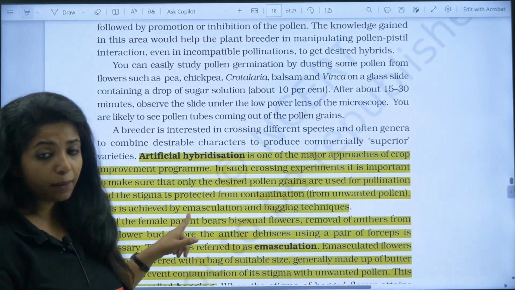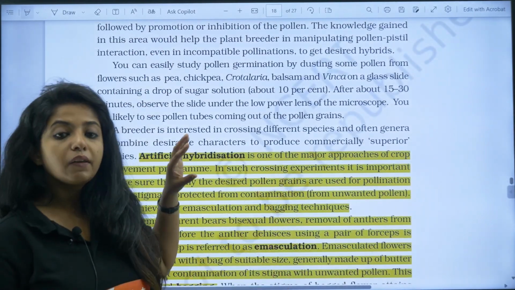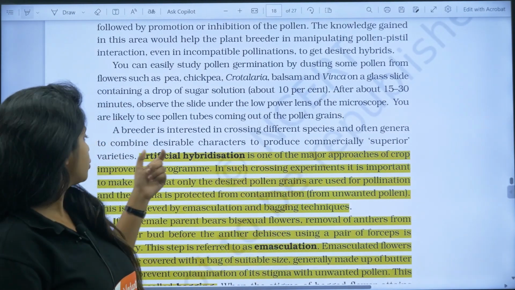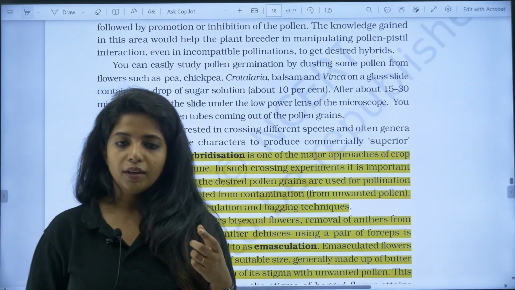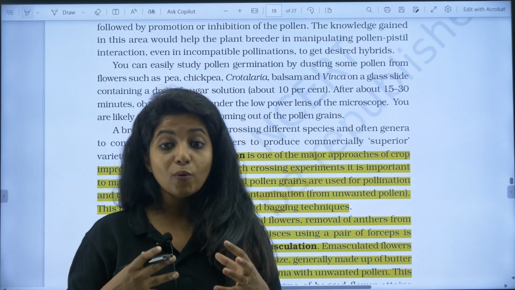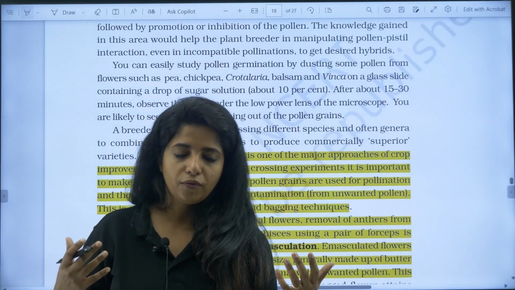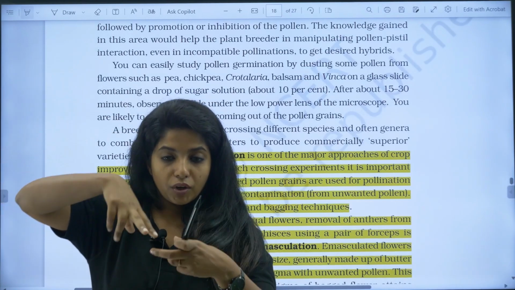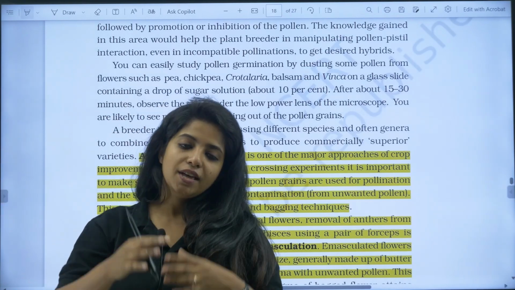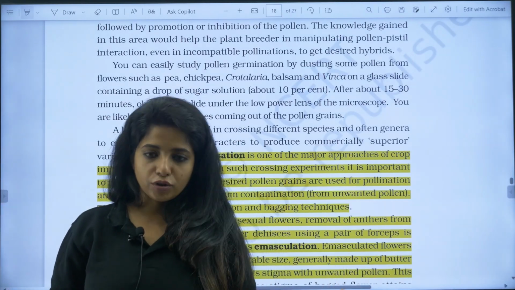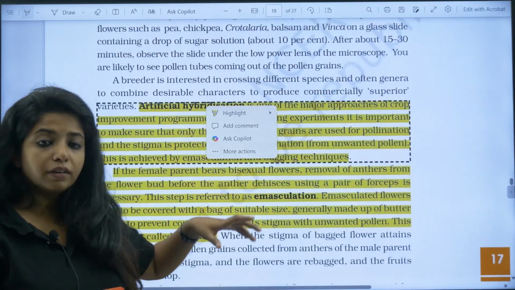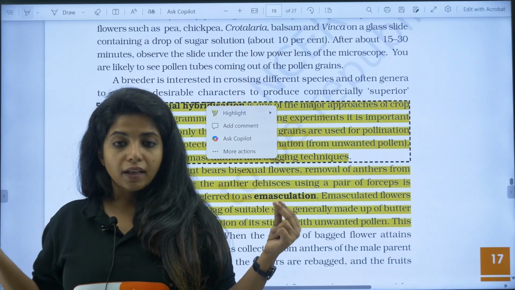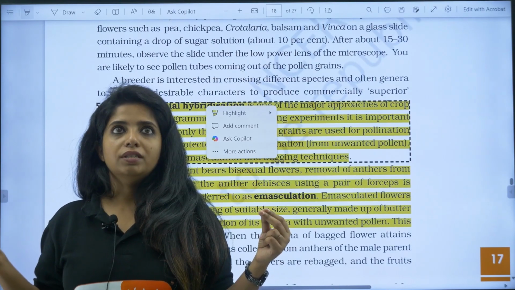Now, artificial hybridization is very much important. They will ask you the steps for artificial hybridization. What do you mean by that? It is one of the major approaches of the crop improvement program. You don't want self-pollination to happen. You want a type of plant that you are looking forward to. So what do you do? You collect the pollen grains and you put them on the stigma, and then you wait for the progenies to be made. If the plant already has anthers, you have to remove the anthers so that it does not undergo self-pollination.